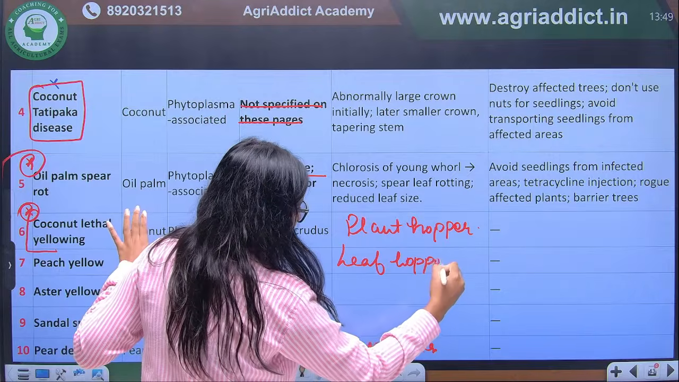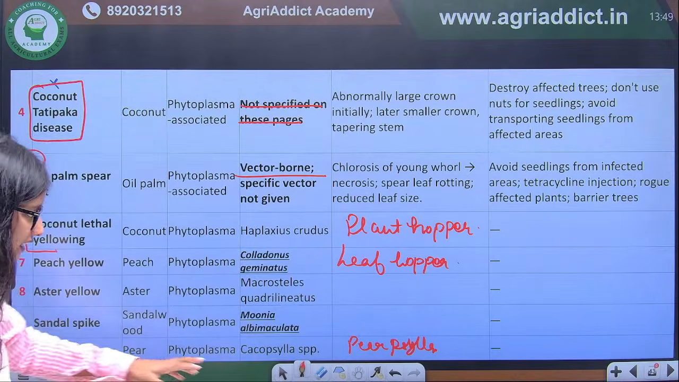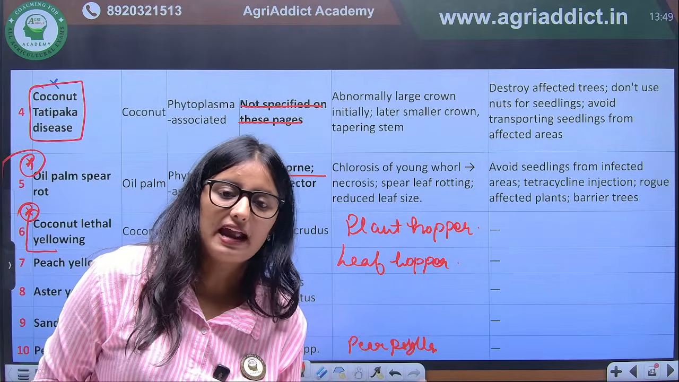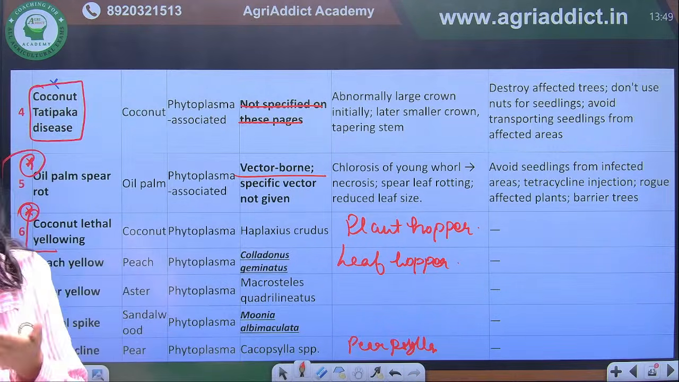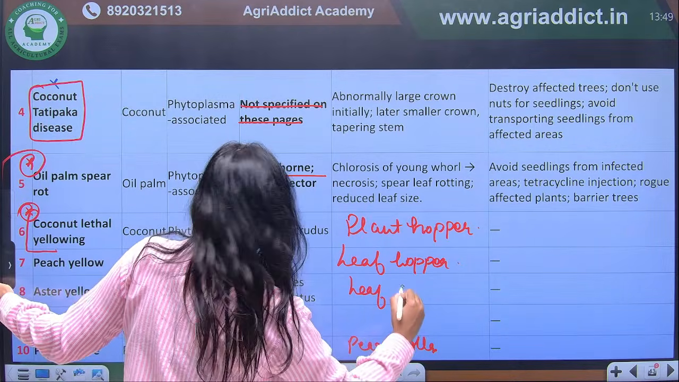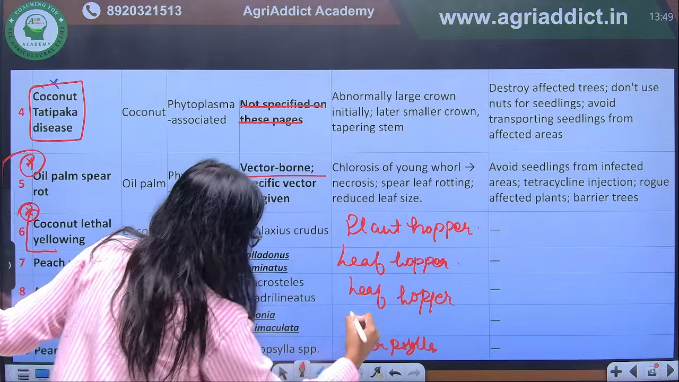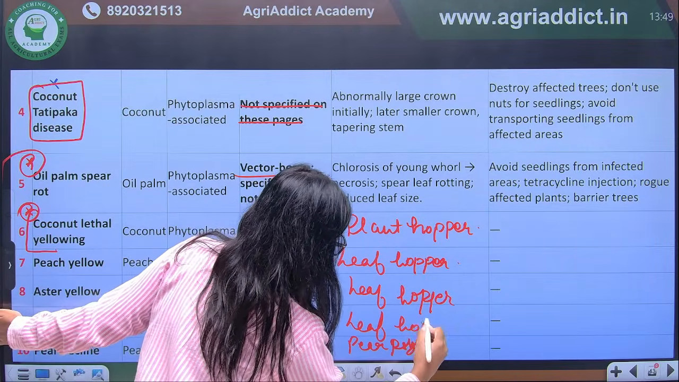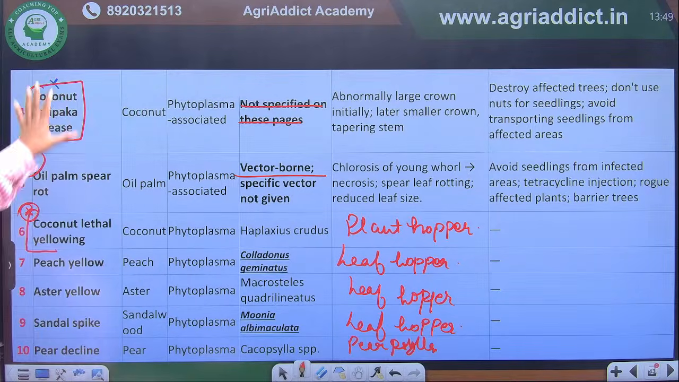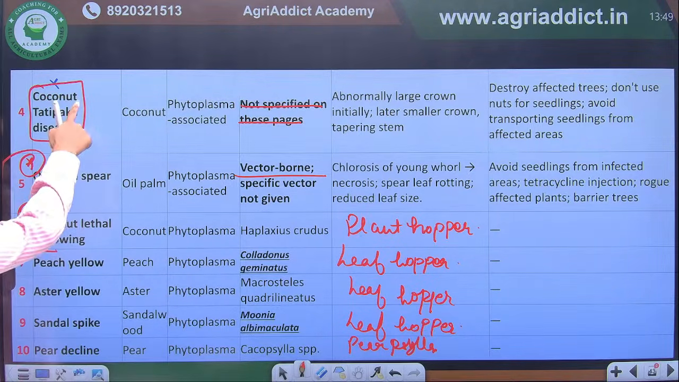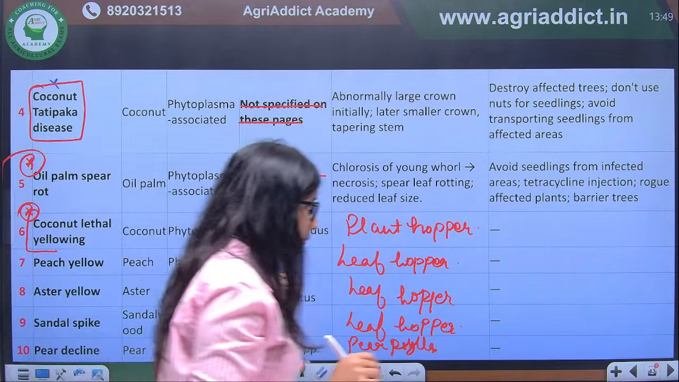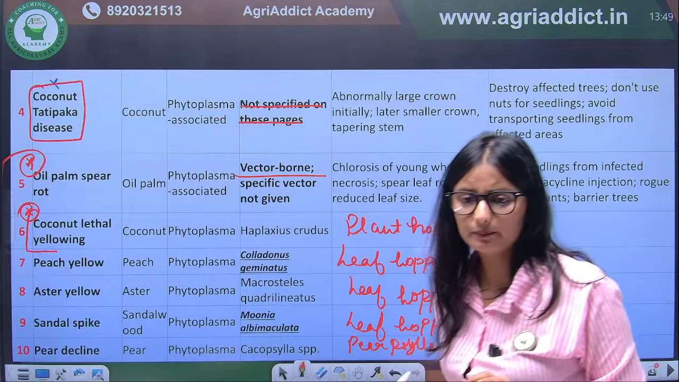When we talk about peach yellow, it is a leaf hopper. So they are not asking you the name of these hoppers. They are directly telling that pear decline is the disease caused by phytoplasma, and its vector is Psylla. Again, this is a leaf hopper for aster yellow. Okay. For sandal spike, it is also a leaf hopper. Okay. So these are the important phytoplasma diseases we have discussed. This is again important in coconut. We have discussed two diseases: coconut lethal yellowing and coconut Tatipaka disease.